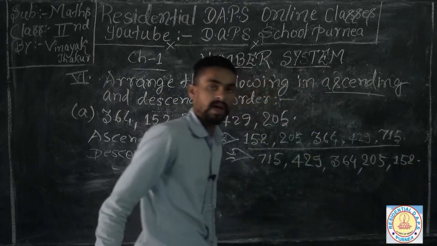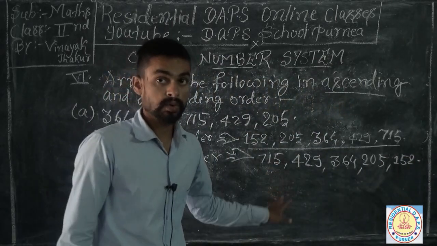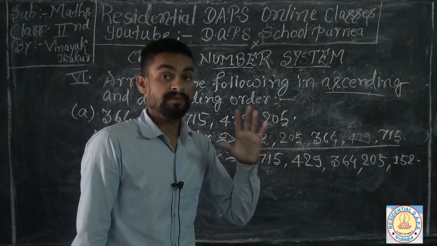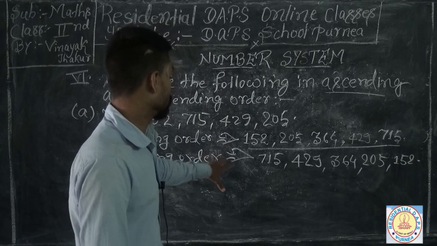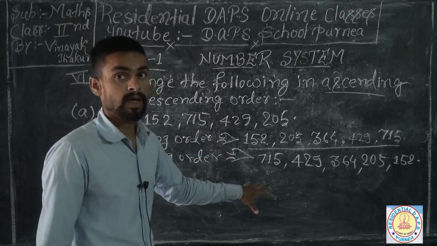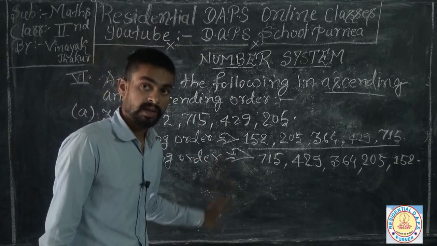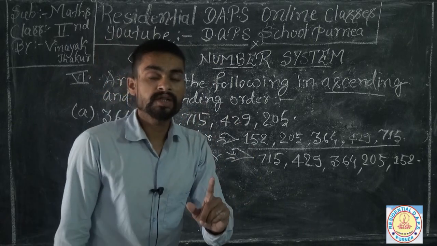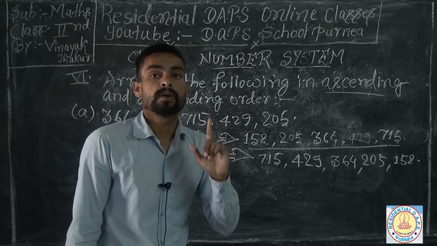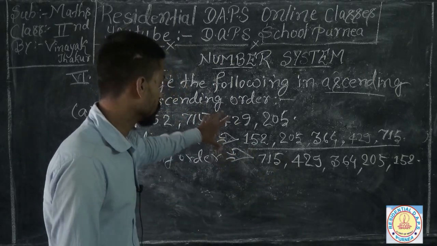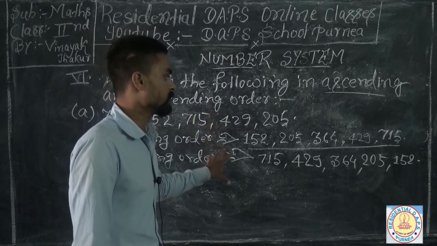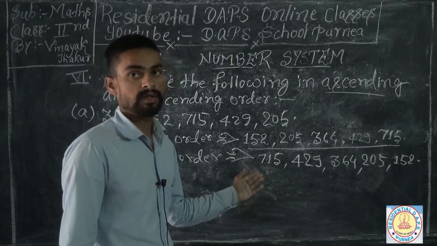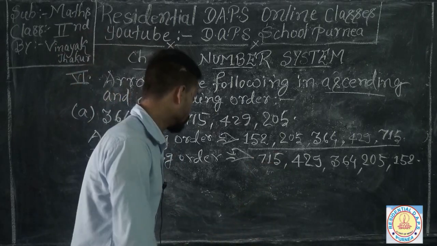If we find out both answers for any numbers, we can find our answers very easily, because we have one row of numbers and we have to make it into 2 columns, just ascending or descending.